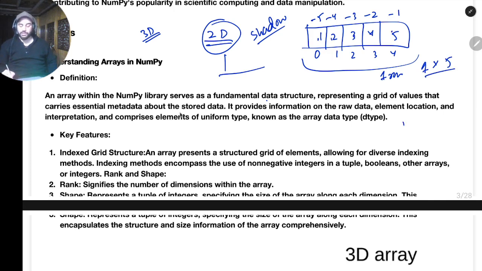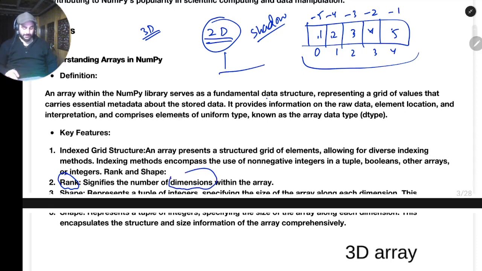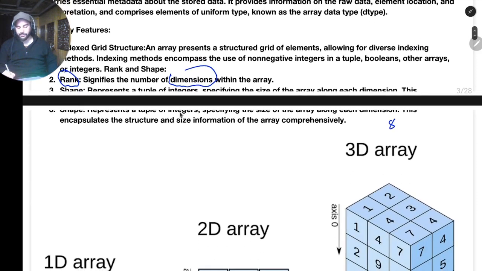If you have a 2D array, we call it a 2D array like this. Let's suppose we have 3 rows, maybe 4 rows, and then we have 4 columns as well. This is 4 cross 4. The dimension of this is 4 cross 4. Then we have 3D arrays as well. We'll see them. That's the meaning of rank. Rank in mathematics is something different, but here I'll use dimensions. I will not use rank. And there is a function, shape, which will tell me the dimension of that.